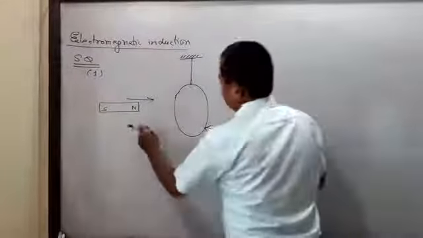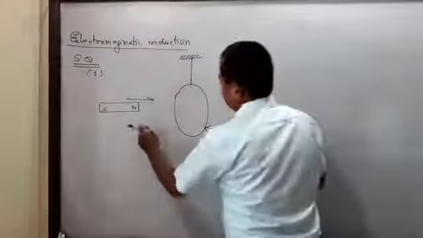This is the normal, which is perpendicular to the plane of the ring, and this is theta. Again, the magnetic flux phi is equal to B N A cos theta. B is the strength of the magnetic field, N is the number of turns, A is the area of this circular ring, and theta is the angle between the magnetic field and the normal to the plane of the ring.